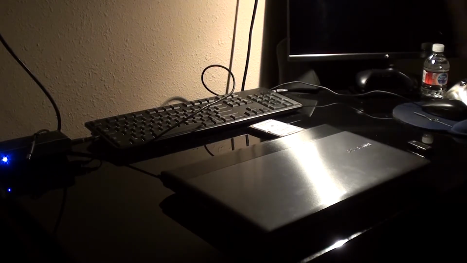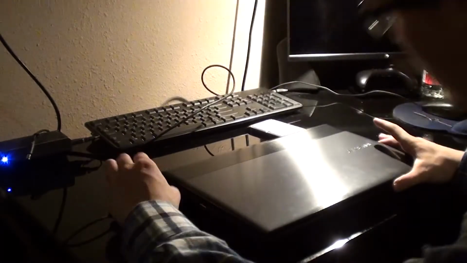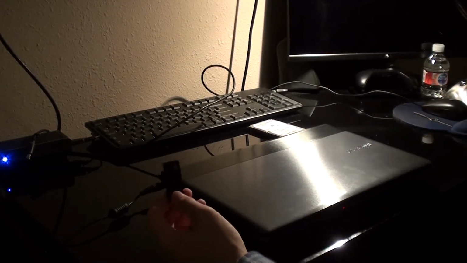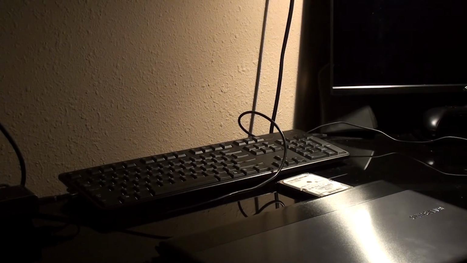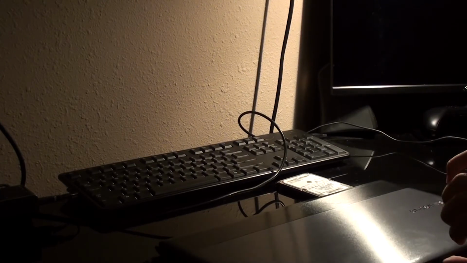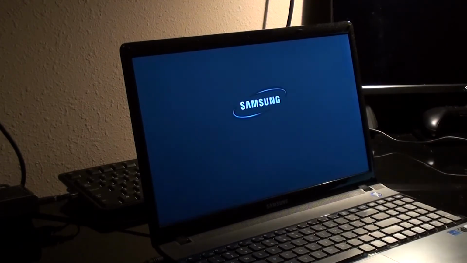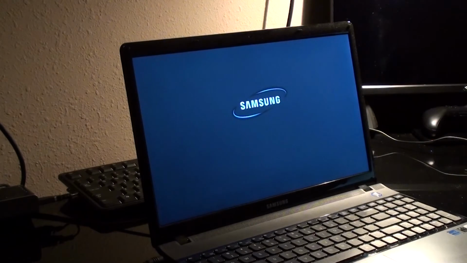Flip the machine back over, plug in our power cable, and we are going to get that flash drive that we have Windows 10 on. Alright, so in this case, once we plug in the flash drive, we're going to open up the laptop, and we're going to click the F10 key. Other PCs might be F11 or F12. You have to Google your PC manufacturer and see which boot menu key corresponds with that brand.